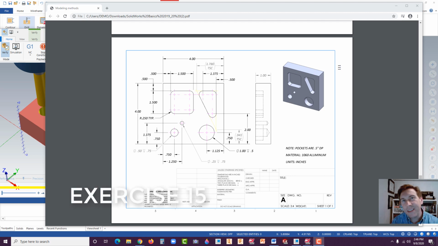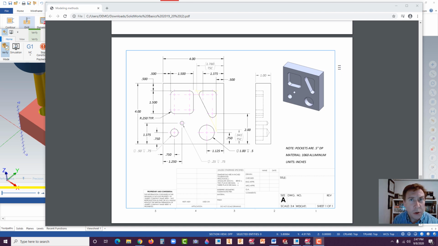Hi, welcome back. Today we're going to take a look at exercise 15 in Creo Parametric 6.0. We're also going to use a product called Mastercam because today what we want to look at, being that this is an advanced class, is how to not only build a part inside Creo, but then take it and bring it into some sort of manufacturing, or what they call a CAM package for computer-aided manufacturing.